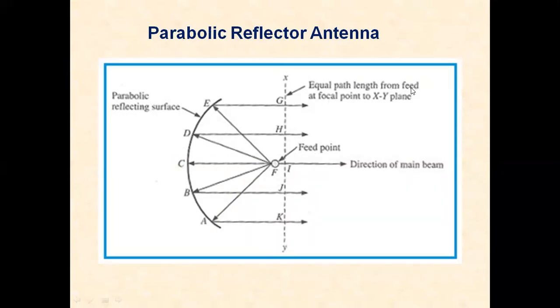So there are equal path lengths from the feed at the focus point to the XY plane. That means FD plus BH equals FE plus EG equals FB plus BJ equals FA plus AK. So equal path lengths are available here. So these spherical wave fronts are converted into plane wave fronts and further propagated towards the receiver.